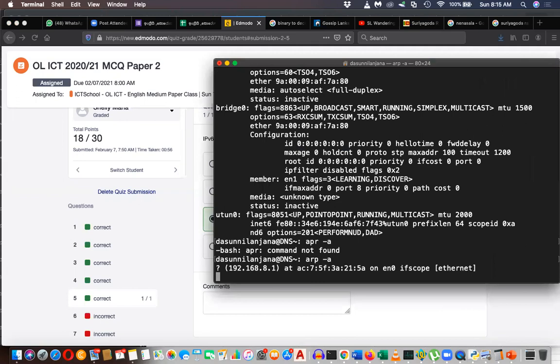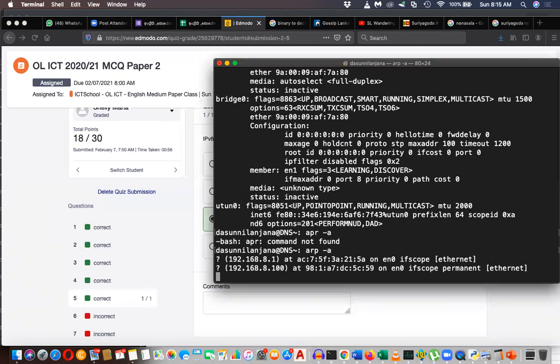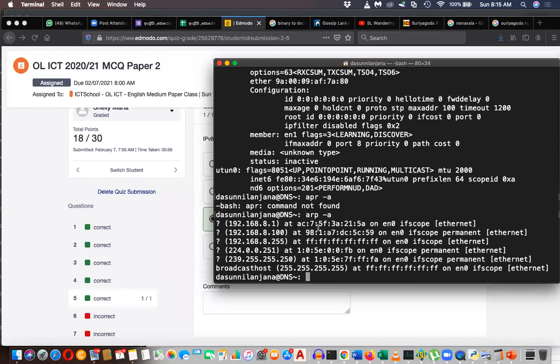And here you can see, this arp -a command will result in the IP address and the matching MAC address. What is MAC address? It is not from Apple Mac, right?